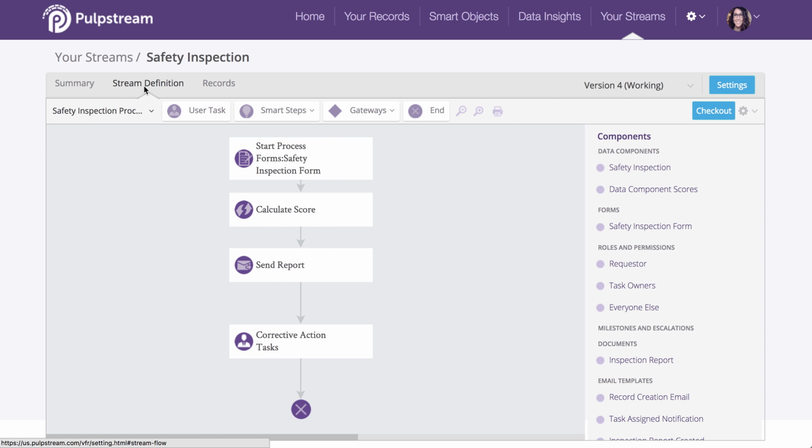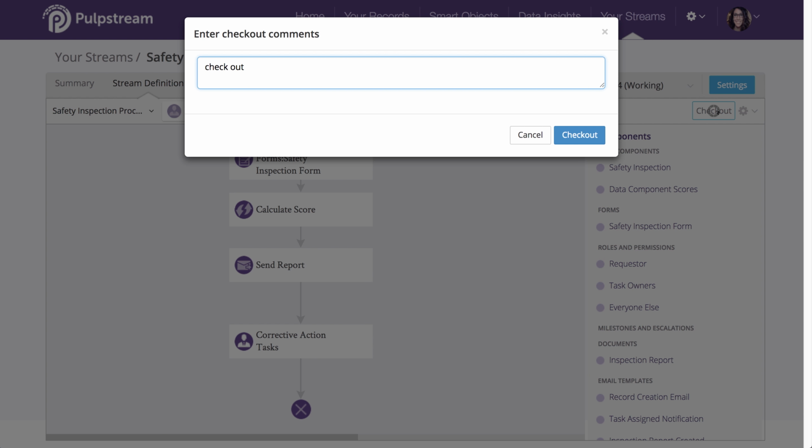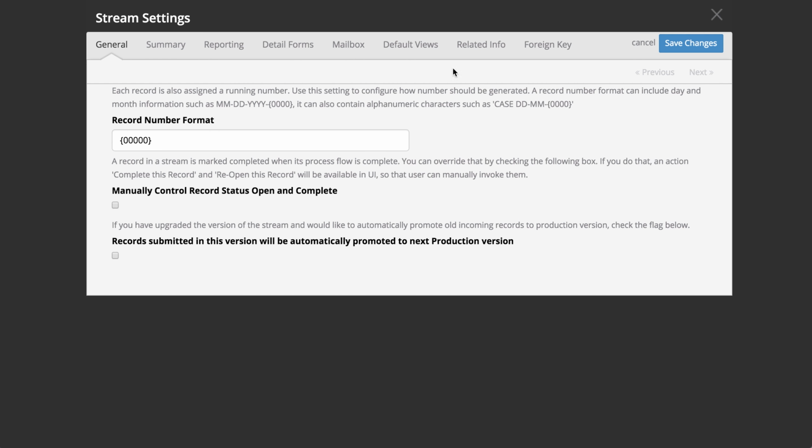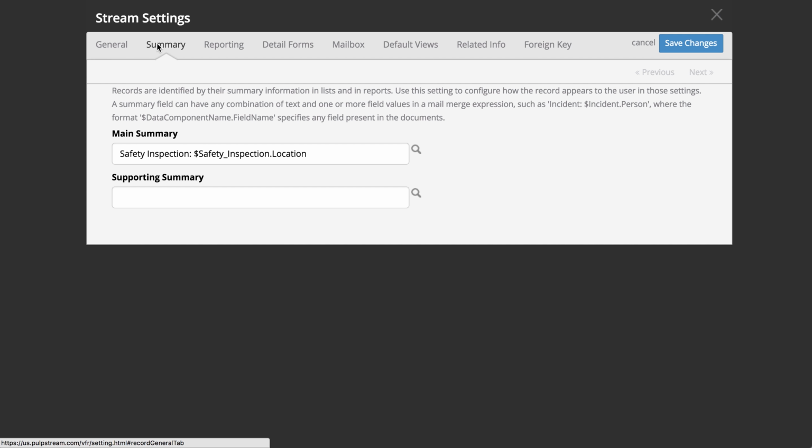So go back to your stream definition canvas, and we need to check out our stream. And in the upper right corner, you're going to see the Settings button. Click on that. Here are all your stream settings. The one that we are interested in is on the Summary tab. You can change how the system identifies records here. You can use a combination of static text as well as field merge values from your data components.